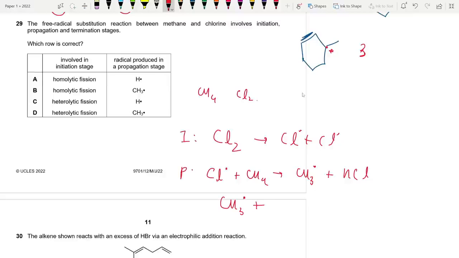Okay, then we're dealing with propagation. What will it do actually? It will react with chlorine to form CH3Cl plus Cl free radical. This is what happens. It's going to keep on happening.